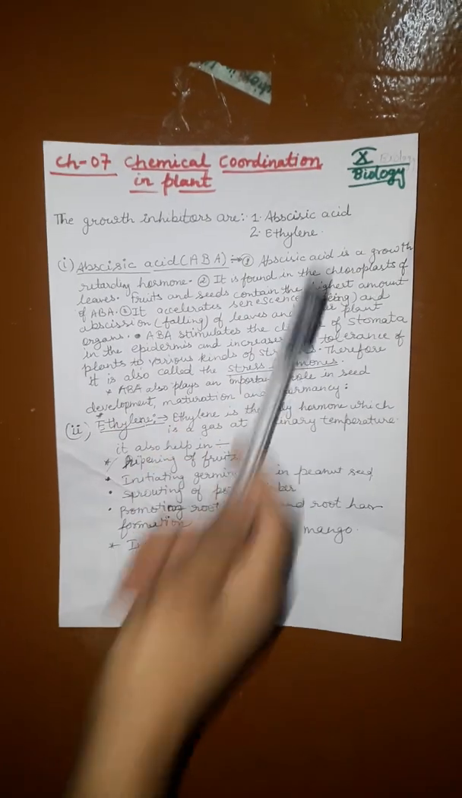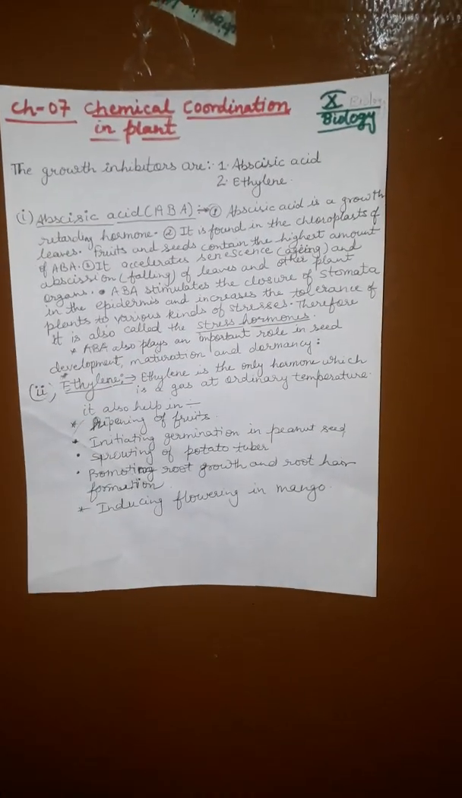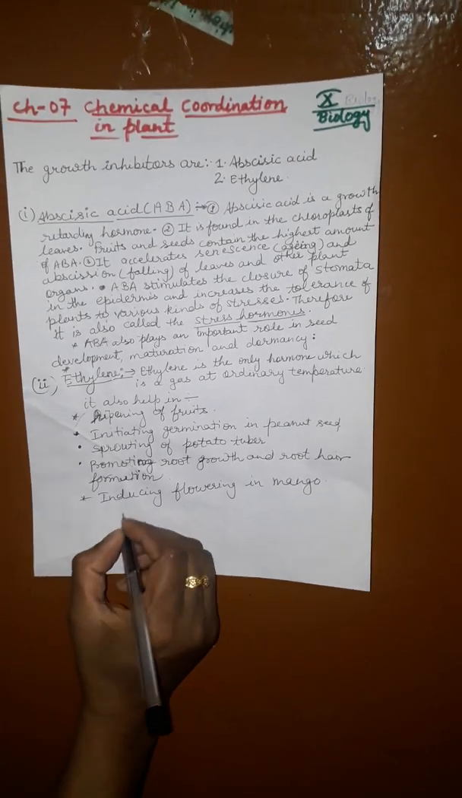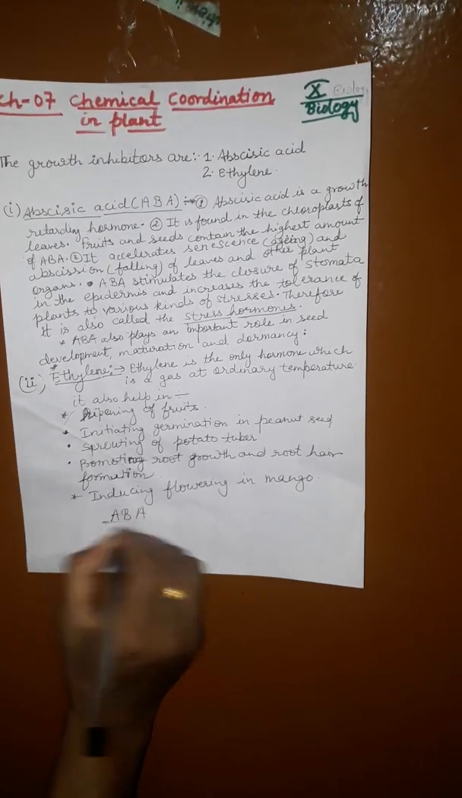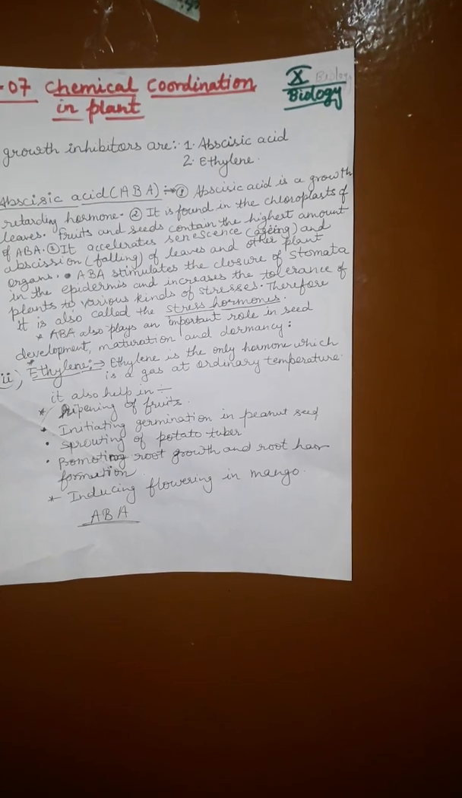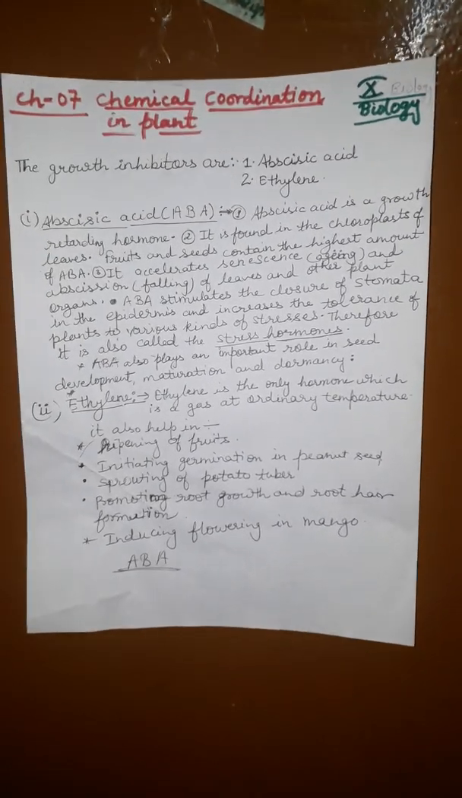Plant hormones that act as the growth inhibitors are abscisic acid and ethylene. Abscisic acid: one-mark questions come in your examination, that is, expand ABA. ABA is abscisic acid. It is a growth retarding hormone. It inhibits the growth of the plant.